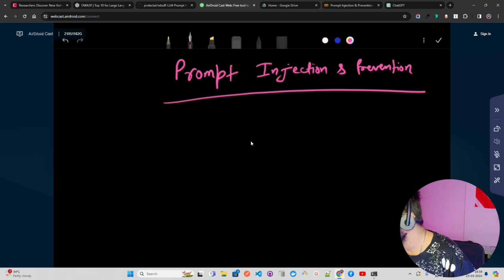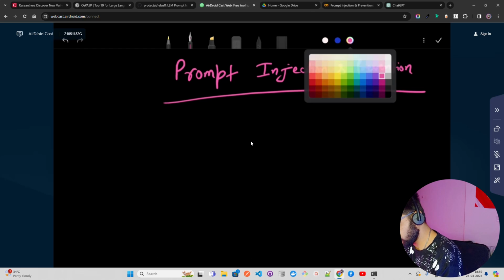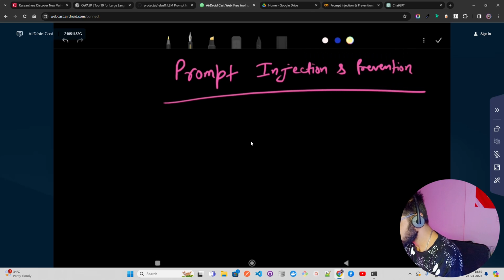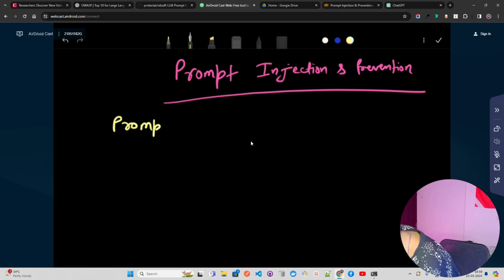And there are different threats from prompt injection. We're going to look at that. I'm just going to write that quickly, and I will give you this screen grab that will help you later on. Now let me take a different color over here and write it: prompt threats from prompt injection.